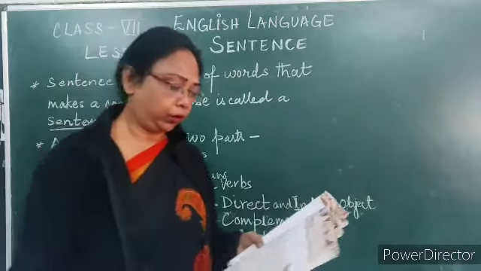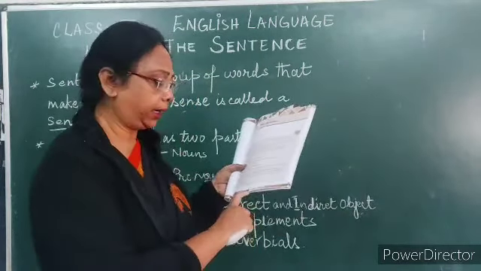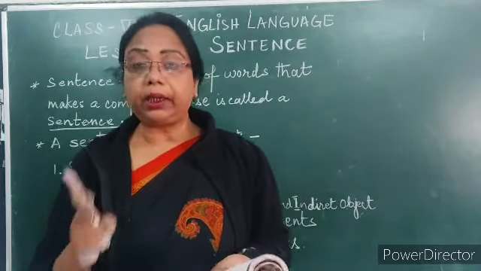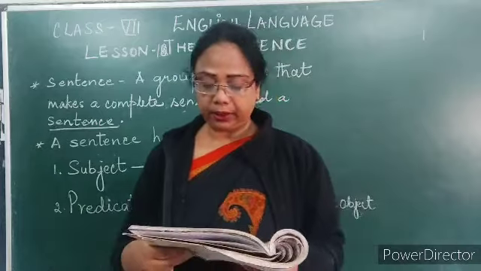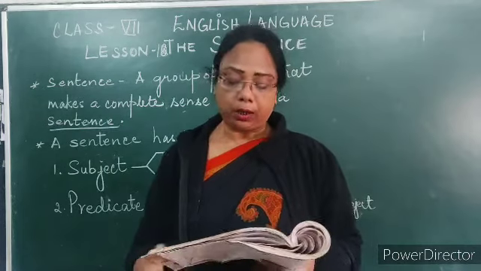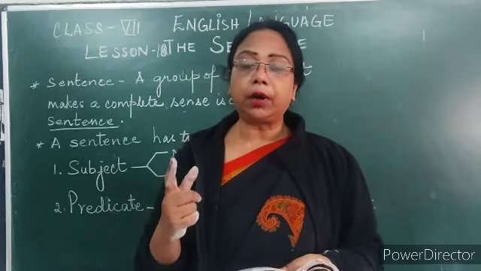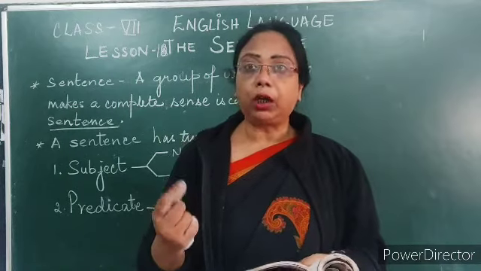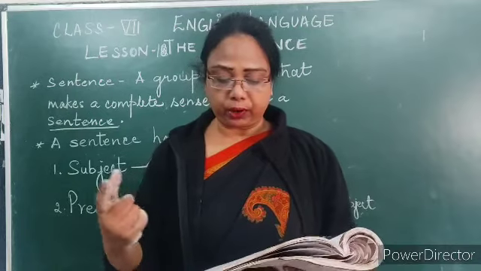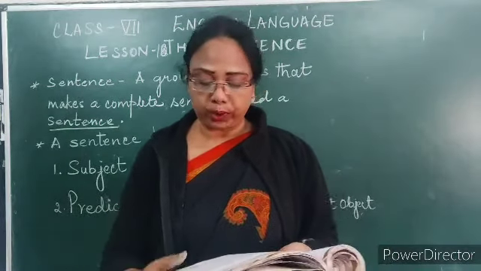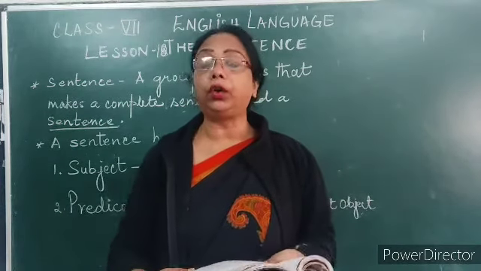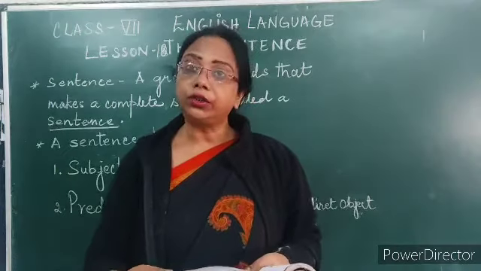Now next, if you open your page number 129, it is written over there: every predicate has at least one verb. The verb changes according to the number of the subject. Now number of subject means whether the noun is singular or plural. Singular verb for a singular subject and plural verb for plural subjects. The tense of the verb also changes according to the time of action or state.